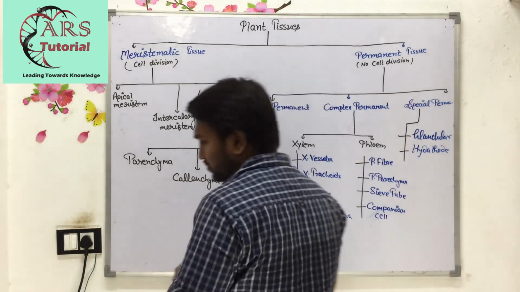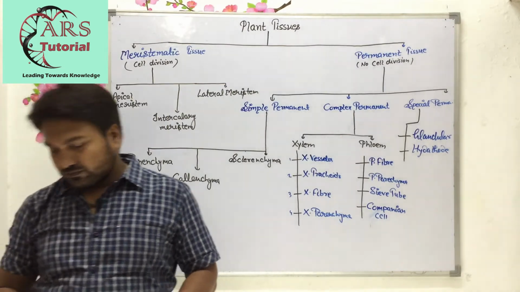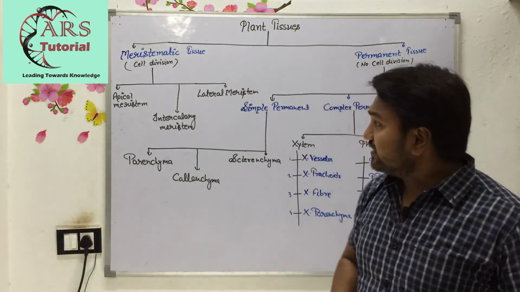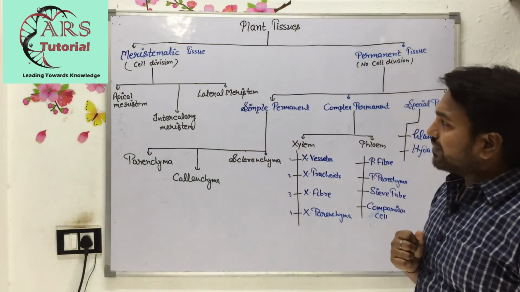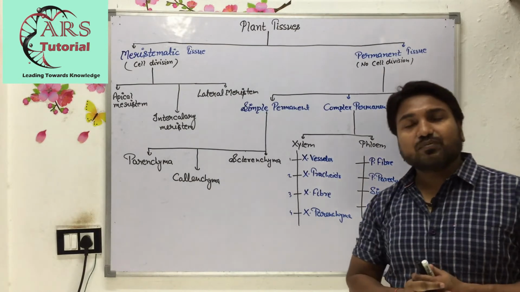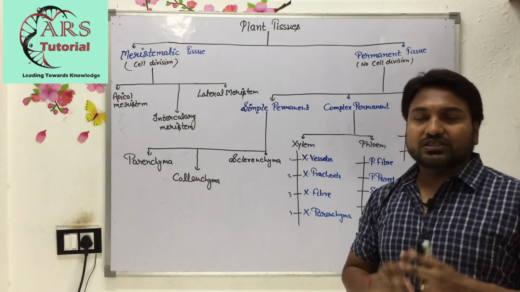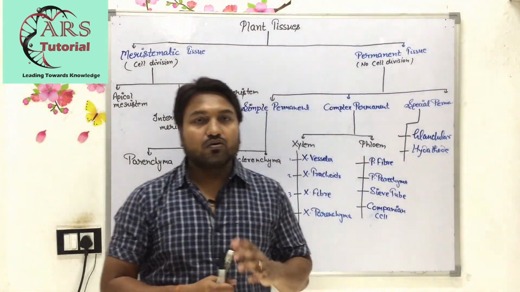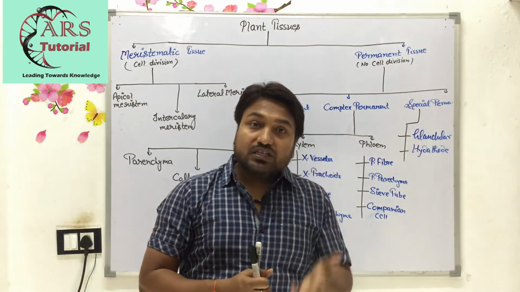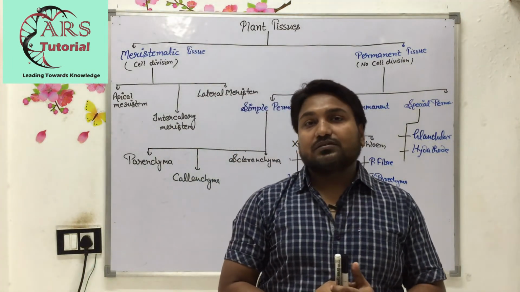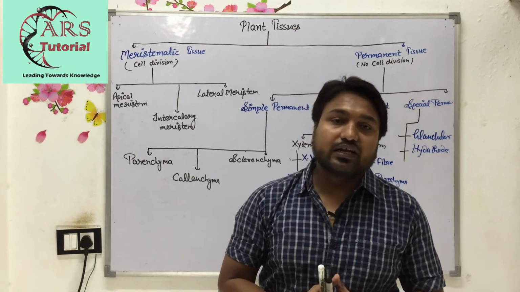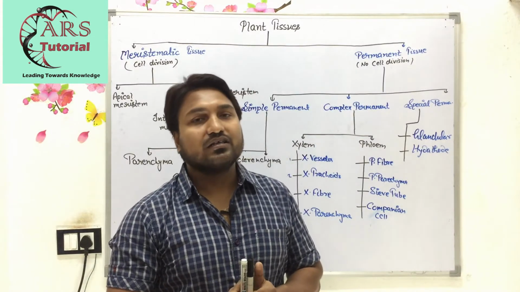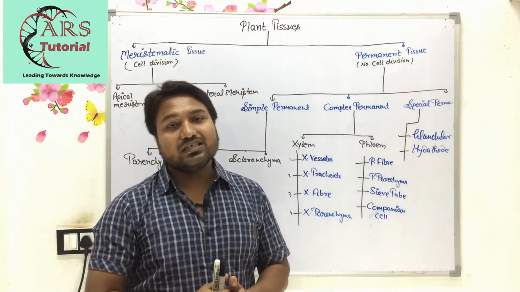Here, I have divided plant tissue into two types, meristematic tissue and permanent tissue. In meristematic tissue, cell division or cell differentiation occurs, whereas in permanent tissue, no cell division or differentiation of cells occurs. Further, meristematic tissue is of three types: apical, intercalary and lateral meristem, whereas permanent tissue has three subparts: simple permanent, complex permanent and special permanent tissue.